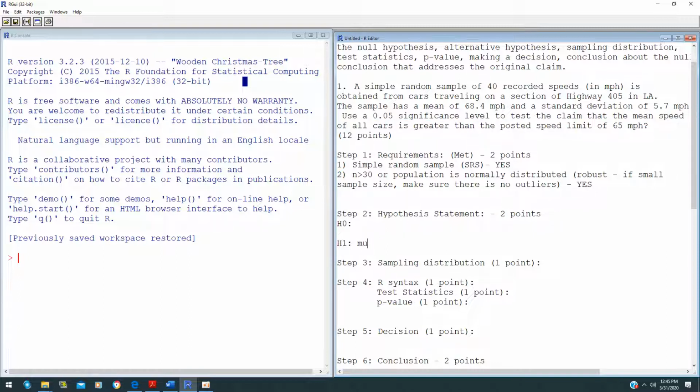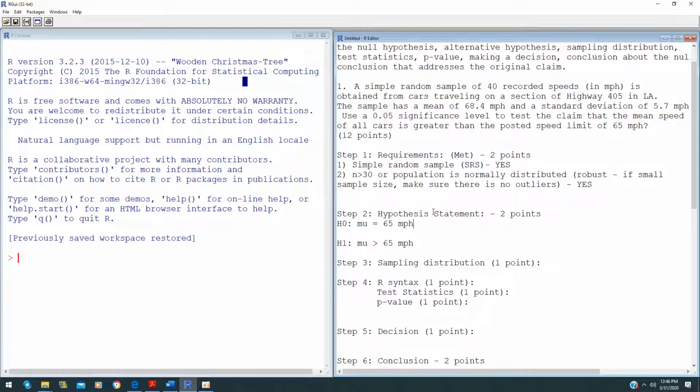And make sure that you use the symbol mu here, not p, because p stands for population proportion, which you did in 8.2. So in this case, mu is greater than 65 miles per hour. For your null hypothesis, it is always equal, so mu is equal to 65 miles per hour. These two hypotheses are worth 2 points, and the one above is also worth 2 points.